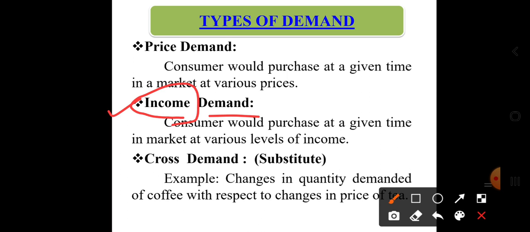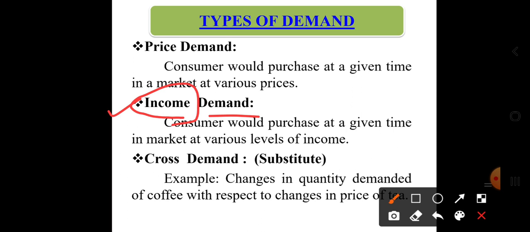Then another one is the cross demand. Cross demand means the effect of the price increase of a substitute product on a main product. If there are two products, tea and coffee, then how an increase in the price of coffee will affect the demand for tea is called cross demand.